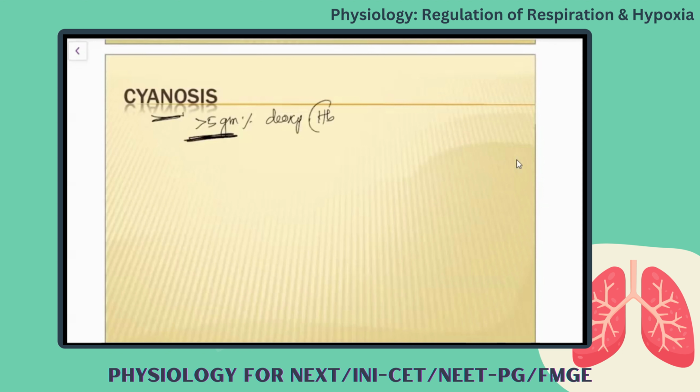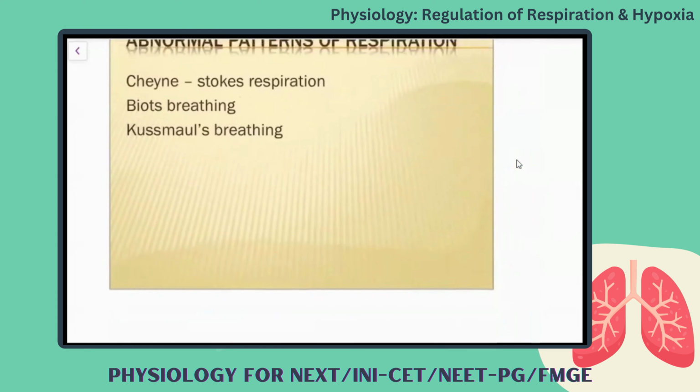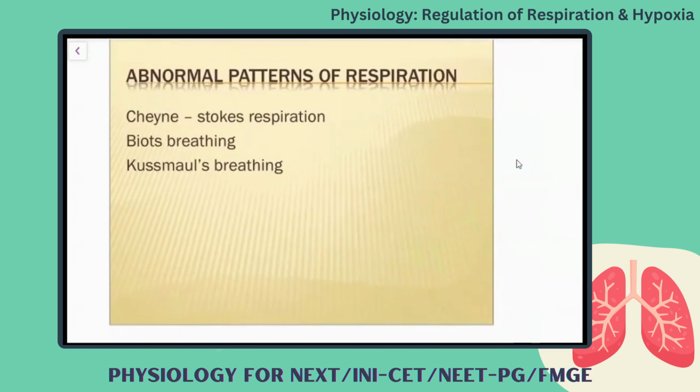It may be either hemoglobin deficiency or hemoglobin joining with other molecules like carbon monoxide, methemoglobin, sulfhemoglobin, so many. Okay, but altogether deoxygenated hemoglobin more than 5 gram percentage will produce cyanosis. Okay, clear?